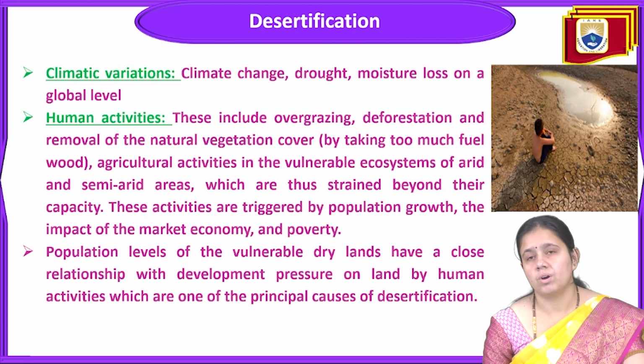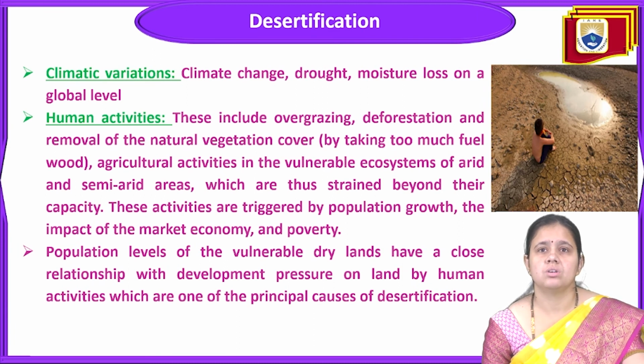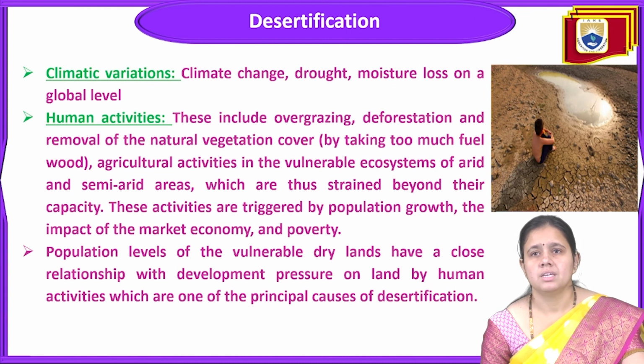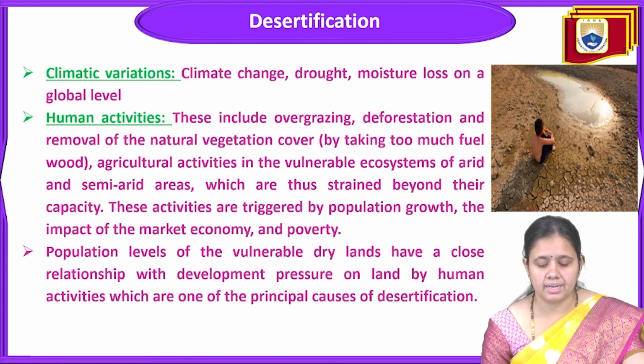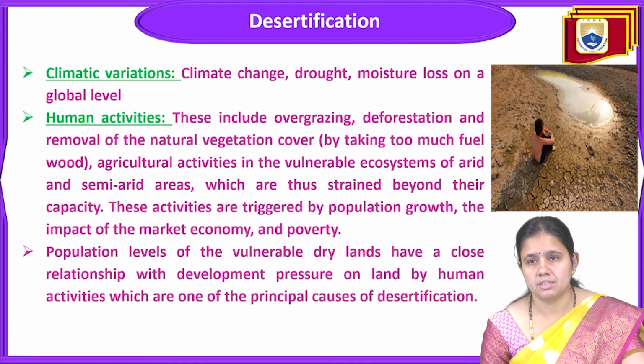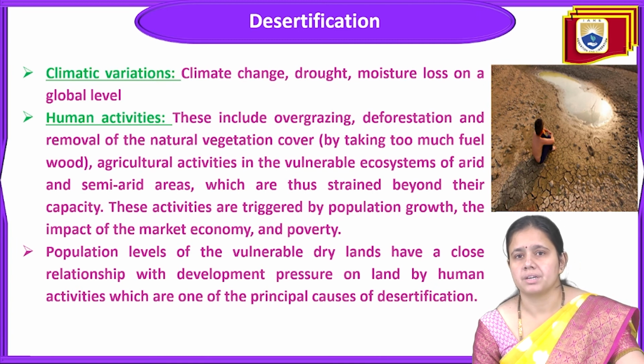Now comes the next point, which is about climatic variation. Climate change, drought, and moisture loss on a global level are the climatic variation. The next one is human activity. These include overgrazing, deforestation, and removal of natural vegetation cover by taking too much fuel, and agricultural activity in the vulnerable ecosystems of arid and semi-arid areas, which are thus strained beyond their capacity. These activities are triggered by population growth, the impact of the market economy, and poverty.